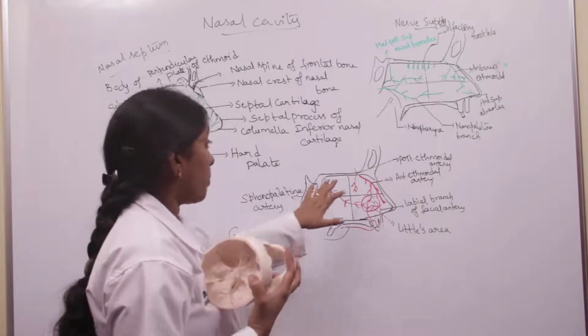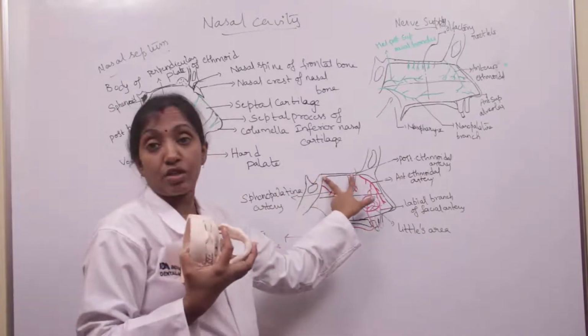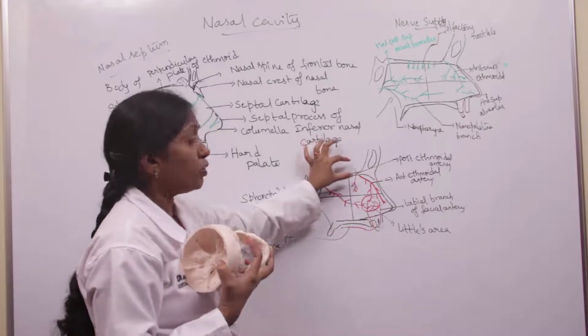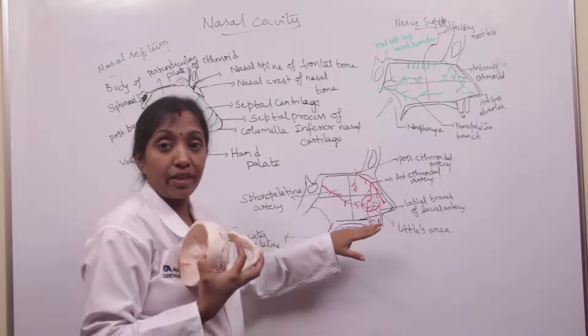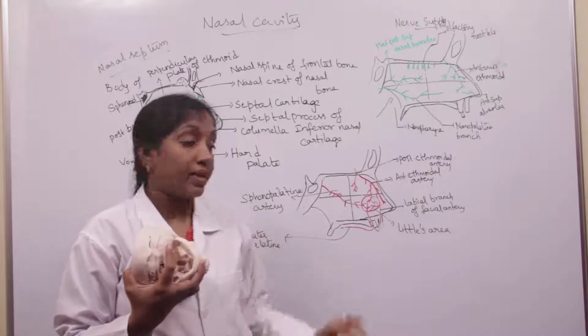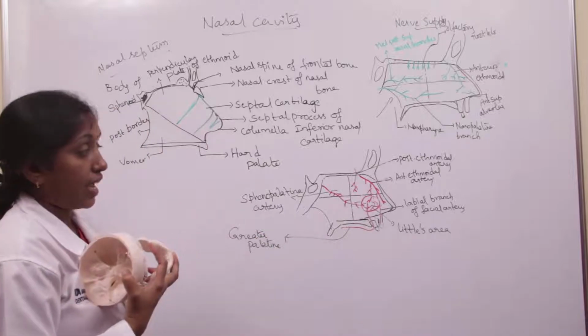And the roof, it is about 7 centimeters long and 1 to 2 millimeters wide, and the floor, it is about 5 centimeters long and 1.5 centimeters wide. So this is the roof of the nasal cavity, and this is the floor of the nasal cavity, right?